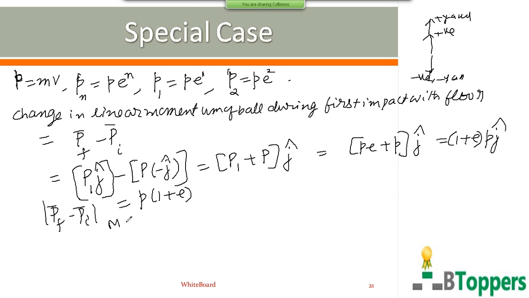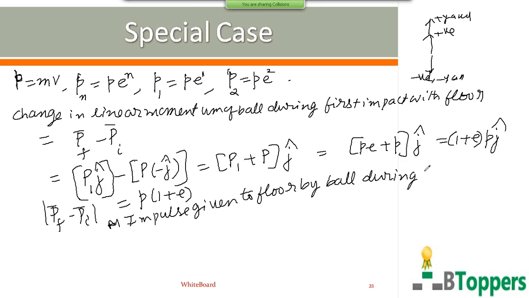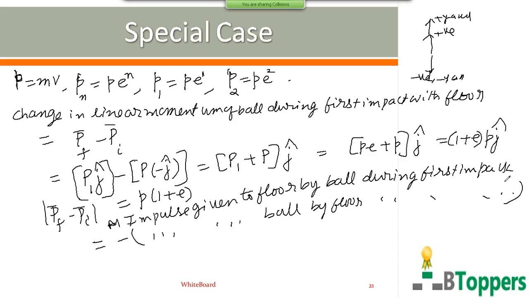So momentum or impulse given to floor by the ball during first impact to the floor is negative of impulse given to the ball by floor during first impact.